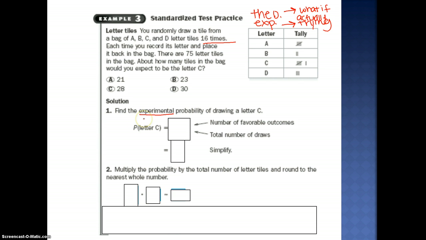Each time you record its letter and place it back in the bag. There are 75 letter tiles in the bag. About how many tiles in the bag would you expect? Again, we're expecting it to be the letter C.